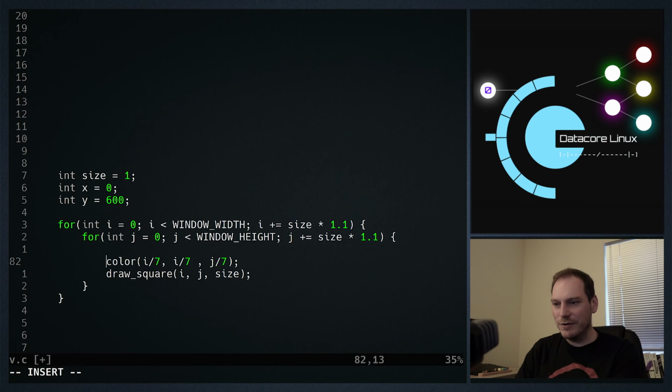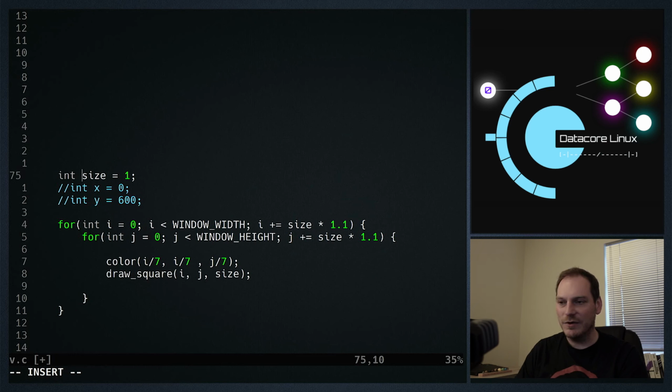And if you look at this program, what we started with, we've still got exactly what we started with. In fact, we're not using that anymore. We're not using that anymore. We're just using size. Let's make size 40 for now. We've just added two for loops. We've added an outer loop and an inner loop, and we're going across the window width with the outer loop and the window height with the inner loop.